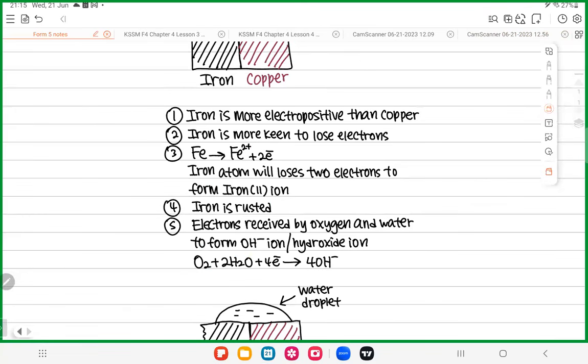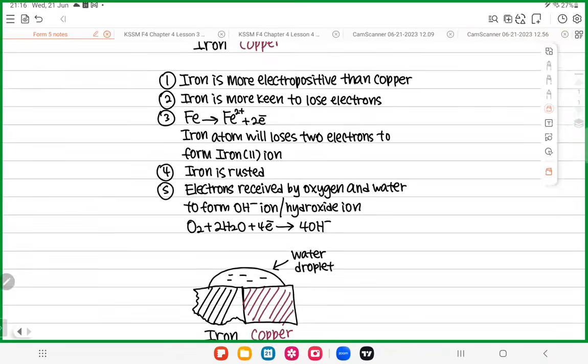Now I will show you the experiment for rusting. How to do the experiment for rusting? It will take about 10 to 15 minutes. Then after that, we do some trial exam paper, then we are all done, and we close this chapter already. Come, let me show you the last part.